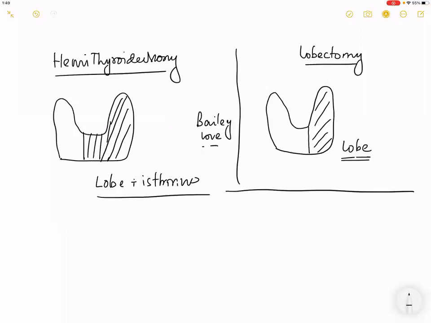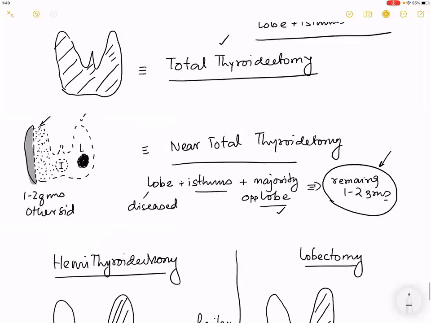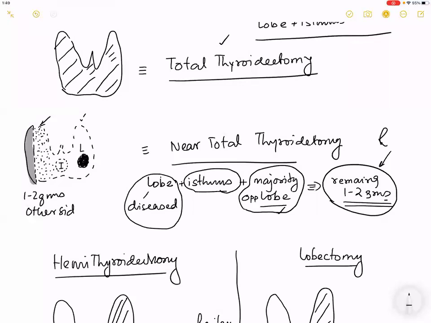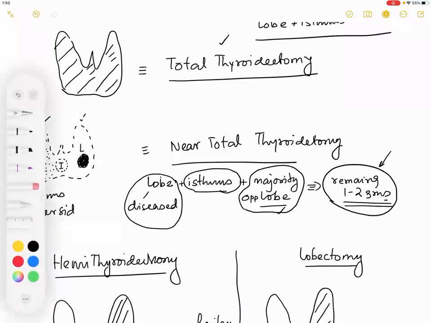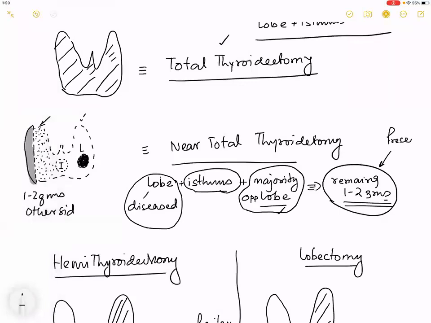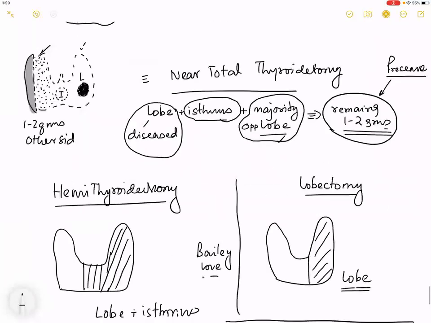Sir, near total thyroidectomy, sir, problem. Near total thyroidectomy is you remove the lobe which is diseased, you remove the isthmus which is involved, and you remove the opposite lobe in majority. And what is the thing that you preserve in the human body? Sir, what I preserve is the remaining 1 to 2 grams of the tissue. Okay, right. So this completes. Have I made you understand till now?